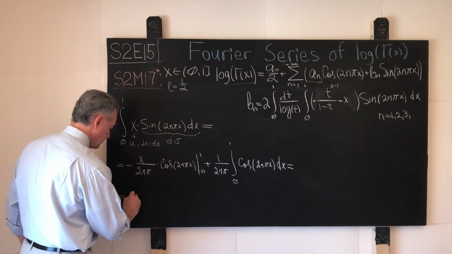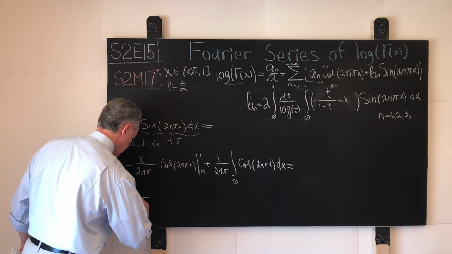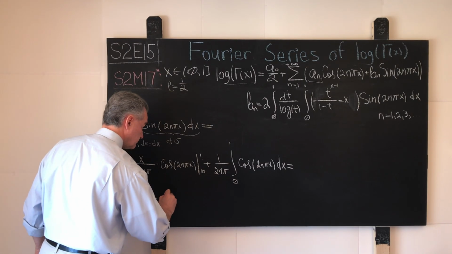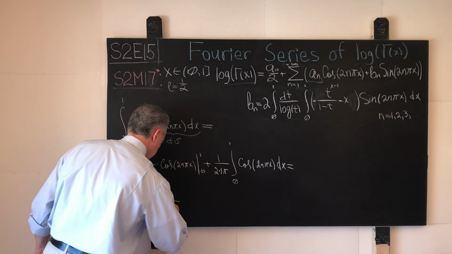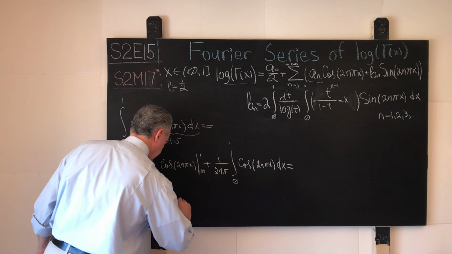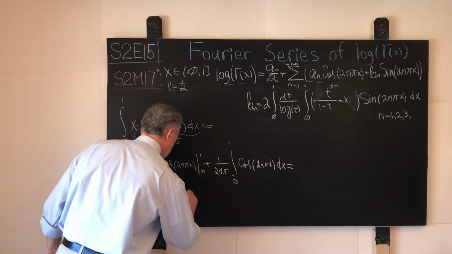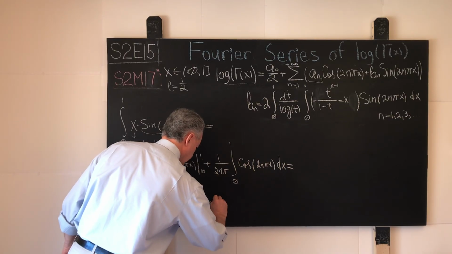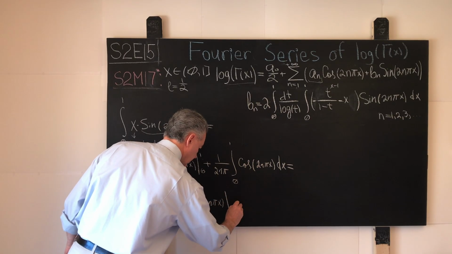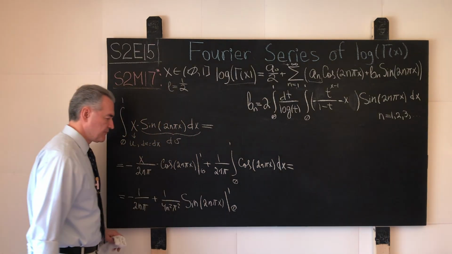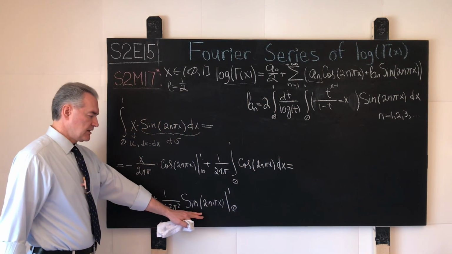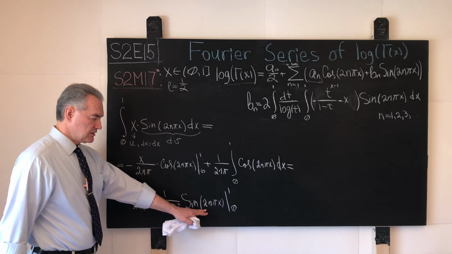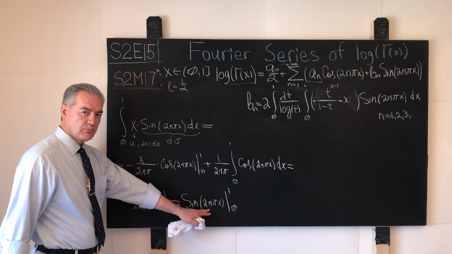So here we have negative 1 over 2n pi plus 1 over 4n squared pi squared times the value of sine evaluated at 2n pi x between 0 and 1. Here we get lucky again because the value of sine evaluated at any integral multiple of 2 pi is 0.